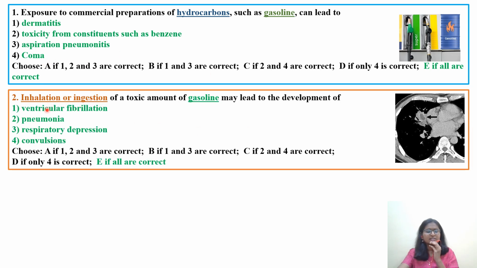Next, let us see the second question. Inhalation or ingestion of a toxic amount of gasoline may lead to development of option 1, ventricular fibrillation; option 2, pneumonia; option 3, respiratory depression; option 4, convulsions. Again, the right answer is E, all are correct, because it is affecting your heart, it is affecting your lungs, it is also affecting your CNS.